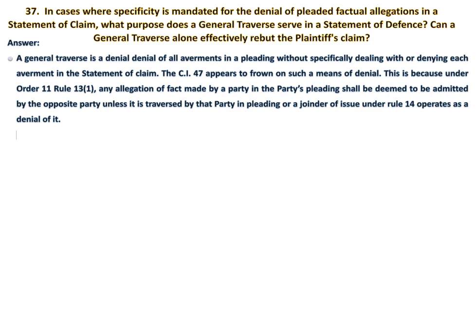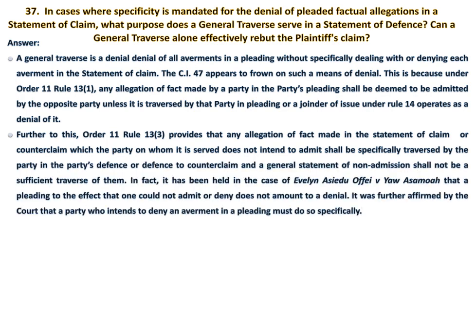Further to this, Order 11 Rule 13 sub Rule 3 provides that any allegation of fact made in the statement of claim or counterclaim which the party on whom it is served does not intend to admit shall be specifically traversed by the party in the party's defense or defense to counterclaim.